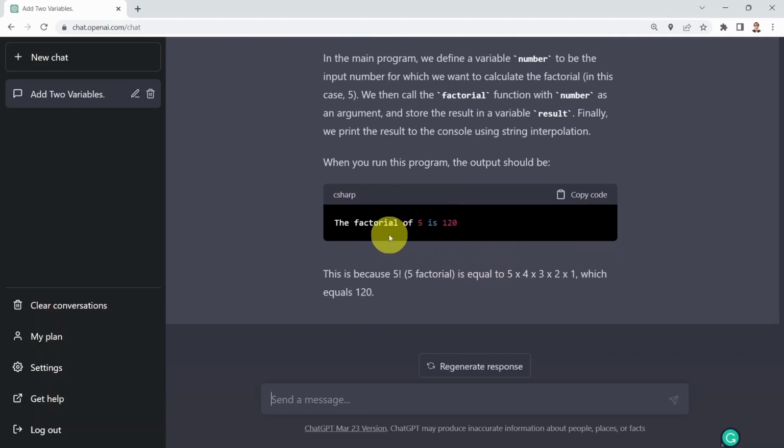And it's also explaining the code to you. And here it's telling you as well, when you test that code, the factorial of 5 is 120. And it's showing you that the factorial of 5 is simply 5 times 4 times 3 times 2 times 1, which is again pretty accurate.